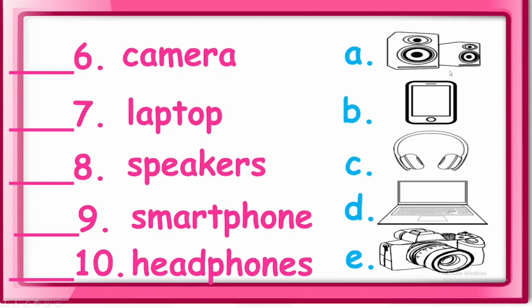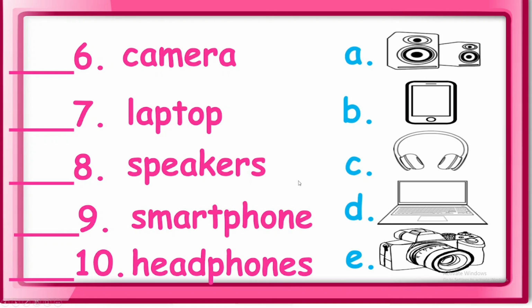This one is a smartphone. Letter C, headphones. Use this when you want to listen to music. D, laptop. This is a laptop. And E, camera.